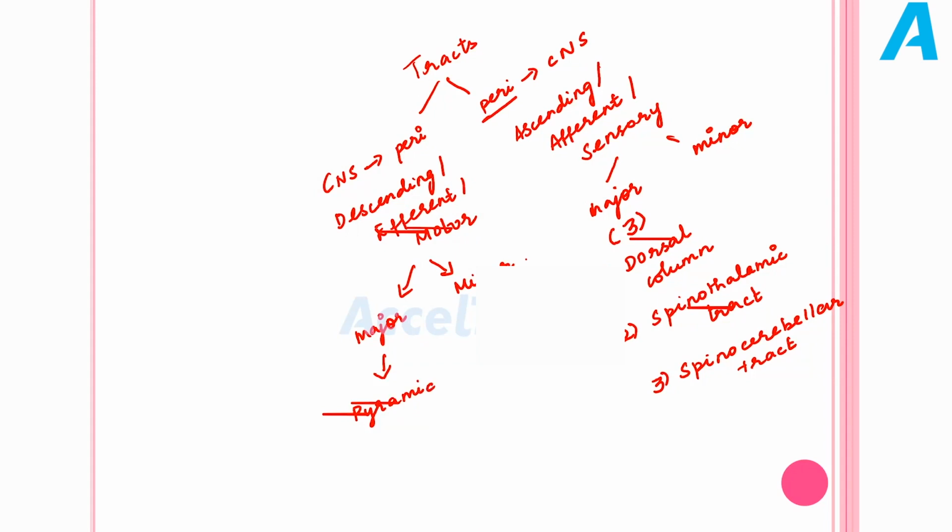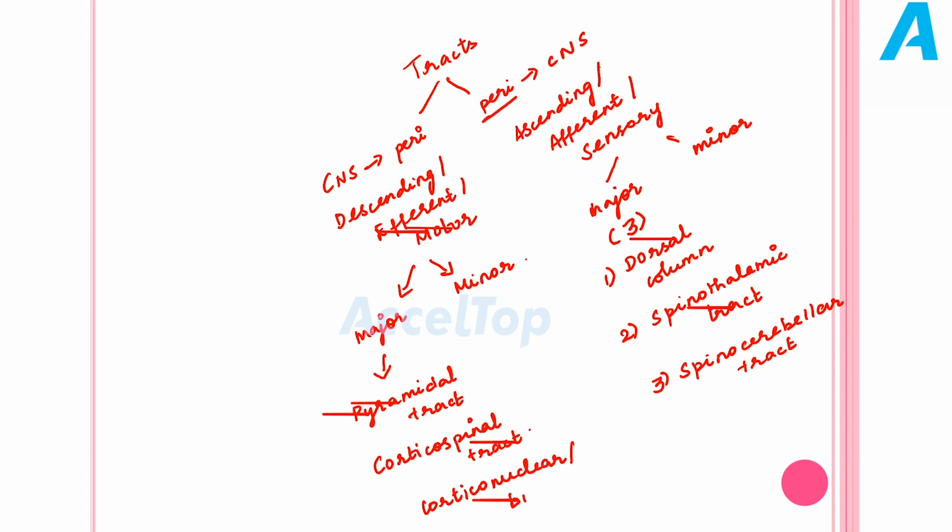The major descending tract is our pyramidal tract. Commonly the pyramidal tract is also called the corticospinal tract. But actually the pyramidal tract has another important component called the corticonuclear tract, which is also called the corticobulbar tract. Just remember, the pyramidal tract has two components, corticospinal and corticonuclear. The other name of corticonuclear is corticobulbar. These are the major tracts in both ascending and descending components.